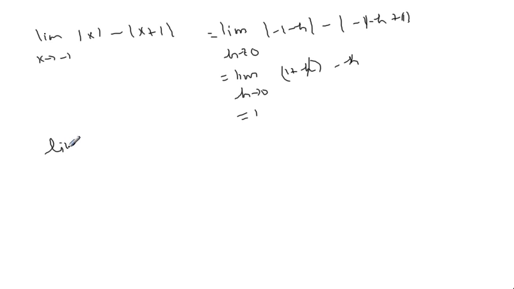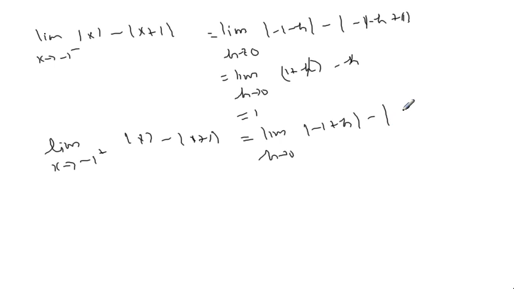Right hand limit: x approaches minus 1 from the right of mod of x minus mod of x plus 1 equals the limit as h approaches 0 of mod of minus 1 plus h minus mod of minus 1 plus h plus 1. Minus 1 plus h is already negative, so the positive value is 1 minus h.